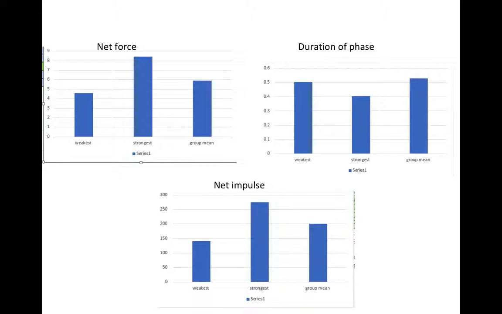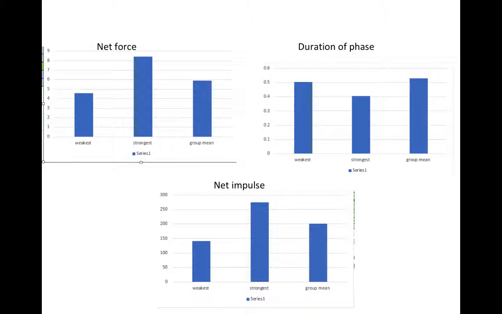This first graph shows the force that the performer produced in their jump. The weakest performer produced 2.3 newtons of force in the jump. This was less than the group average of 3 newtons. However, the strongest performer produced 3.4 newtons of force in their jump. The force contributes to the height of the jump, so the weaker performer would not be able to jump as high in the air as the stronger performer.